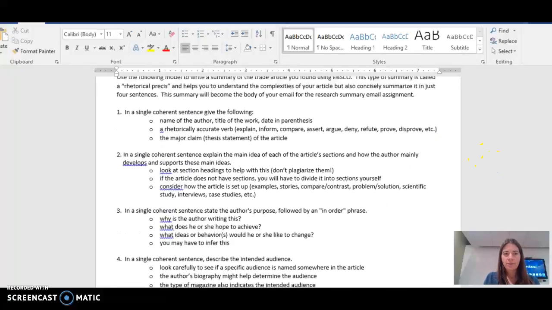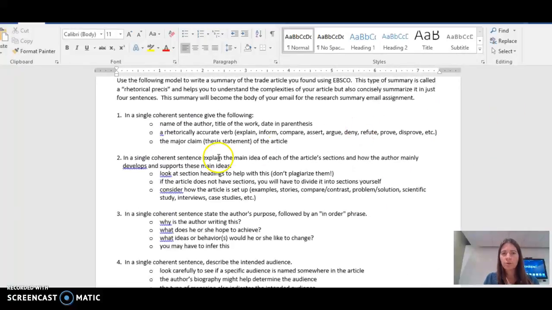The second sentence of your article should include the main idea of each of the article's sections. If your article is divided into sections, it might have subtitles, so you can use those to come up with the main idea of the subsections, although you shouldn't plagiarize. You should look for new ways to say what the article is saying.